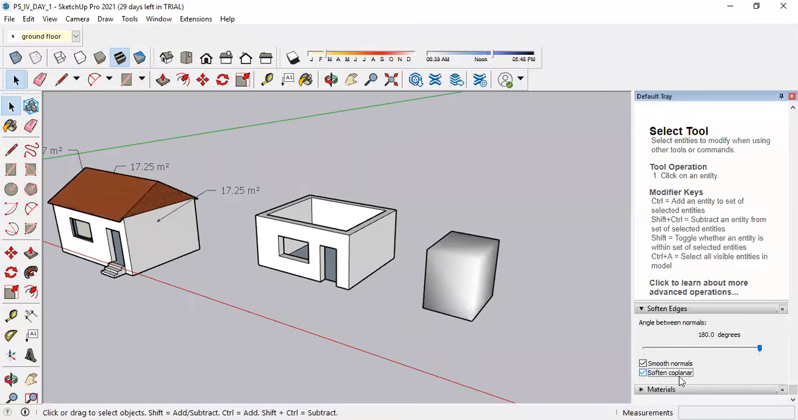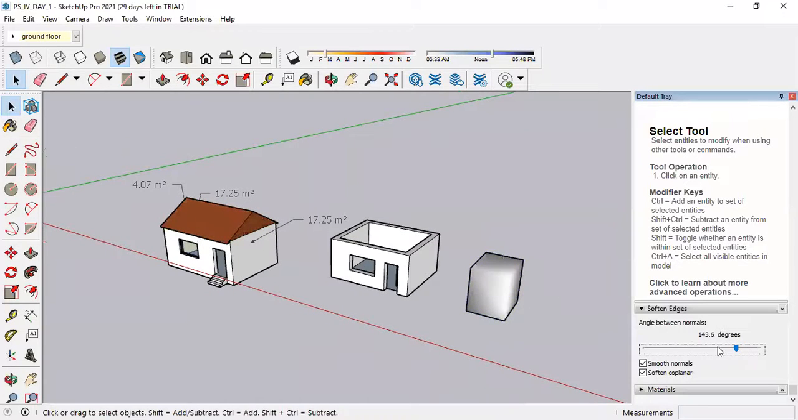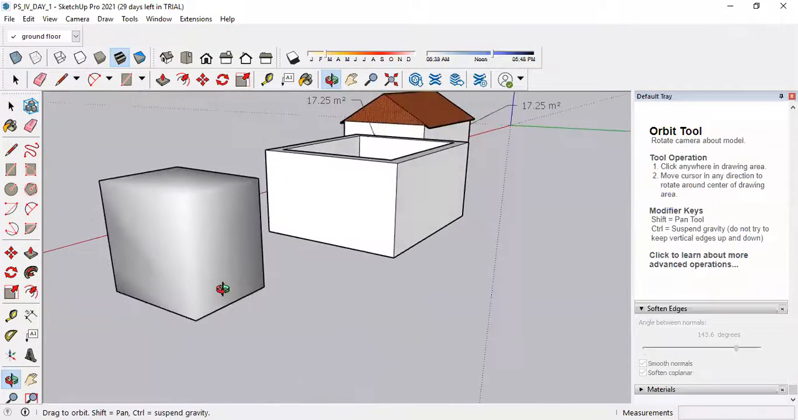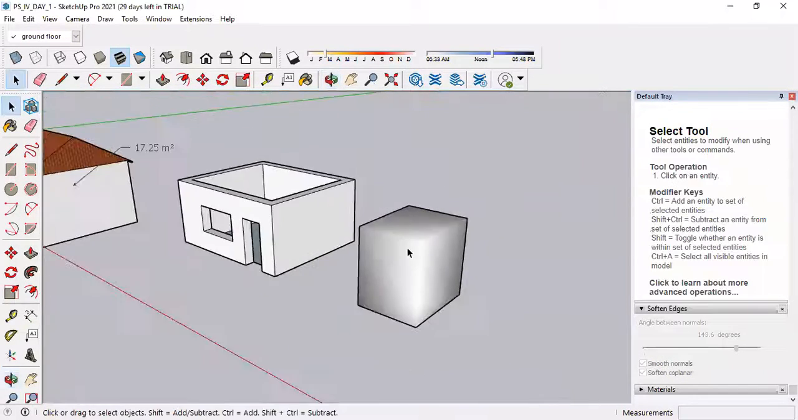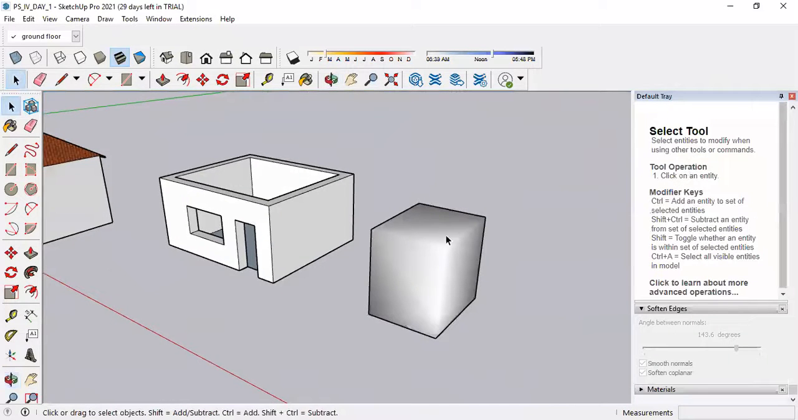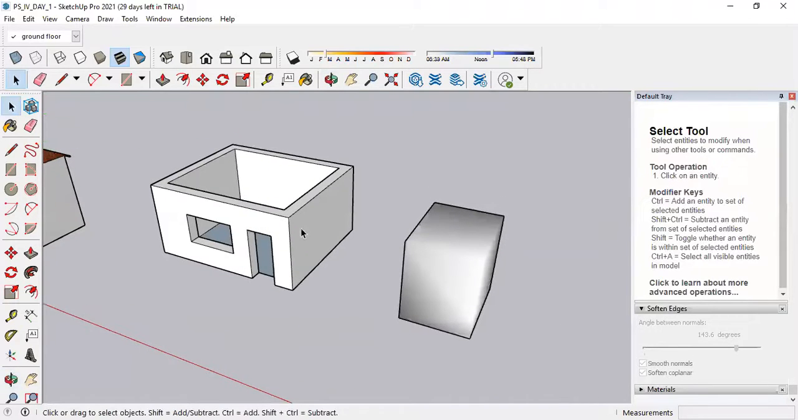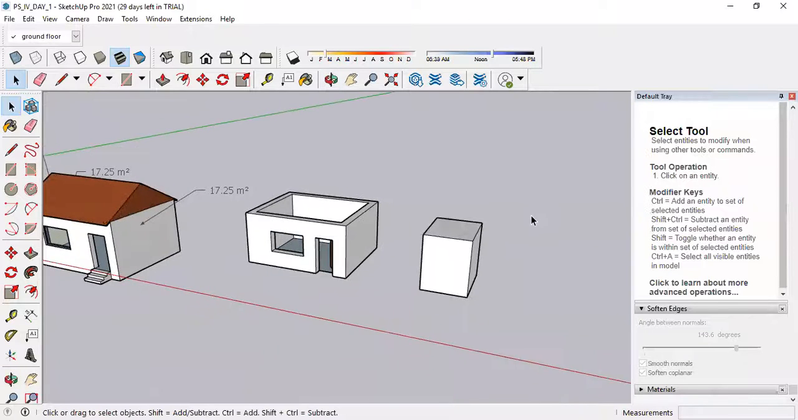If you click on this soften coplanar, then it will increase this also. If you increase this, it will increase the smoothness of your drawing. Okay, got it? So you can see previously the lines were visible, edges are sharp, and planes are also rough. Now in this you will be able to see the smooth edges and smooth planes. Now if I come back to the original position, it will look similar to the previous one.